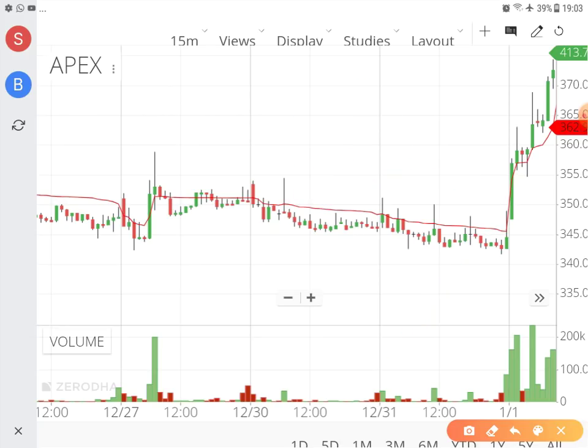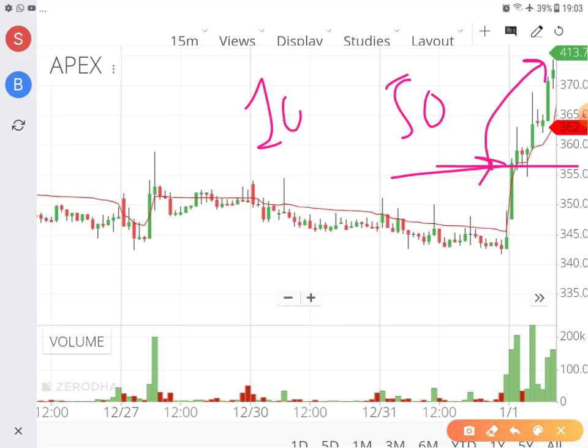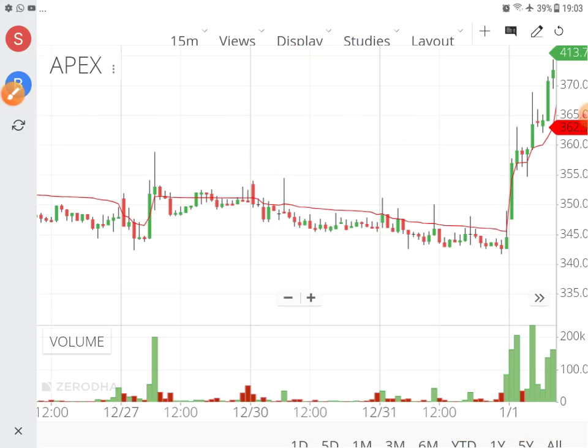If you get to enter the stock at this level, which happens to be 355, with the closing price above VWAP, you can understand the kind of money you are going to make. From the 356 level, the stock has moved up to 380, 390, 400 levels. So this is 50 rupees, which makes around 10% profit within a very short span of time. And this was the 1st of January, so you can understand that within a day you can make such a big profit if you are on the right side of the trade and you identify it at a very quick timing. Otherwise, if you identify it late, just leave the stock, do not trade it that day.